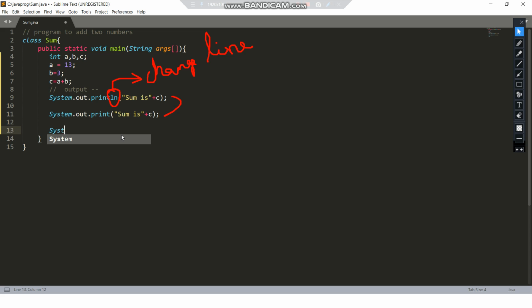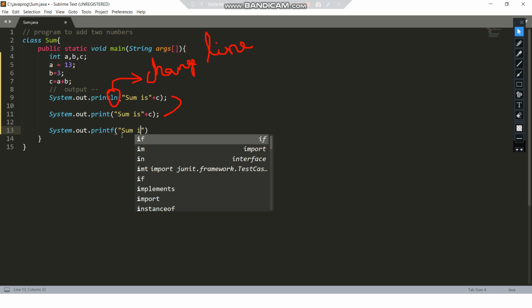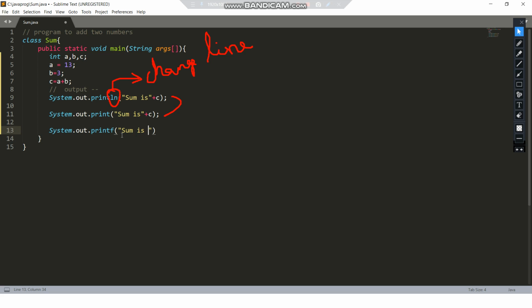Now our fourth function is system.out.printf. This function you have already studied in C language, so you must be familiar with it. That is, sum is %d, comma, and C, and then a semicolon. Here we have used %d because the value C is of integer type. You can see that value C is of int type, so %d denotes integer.